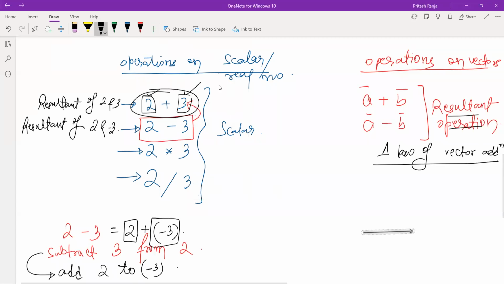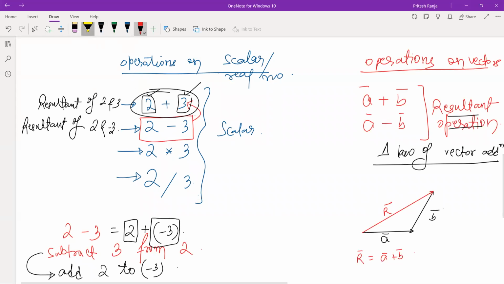If we have a vector and at the point where this vector ends, another vector starts, then their resultant is in this direction, from A to the final point. This vector which I have drawn using the red color is the resultant vector, and it indicates A vector plus B vector.